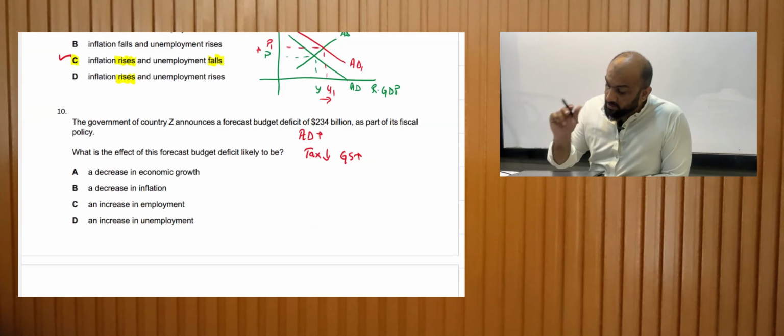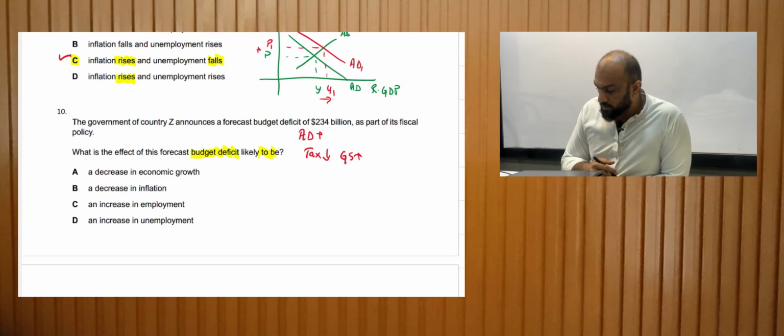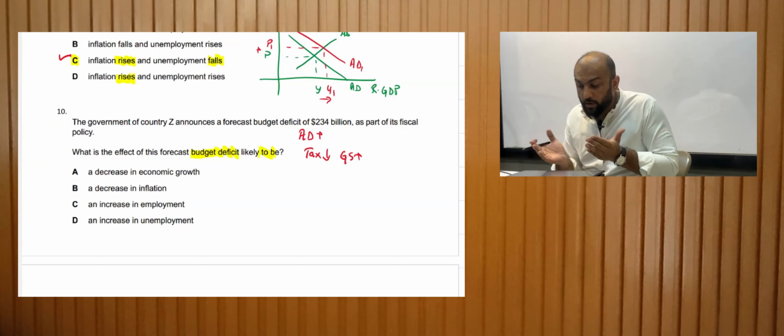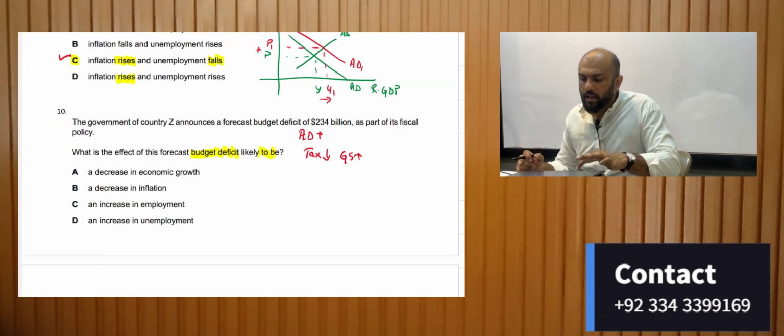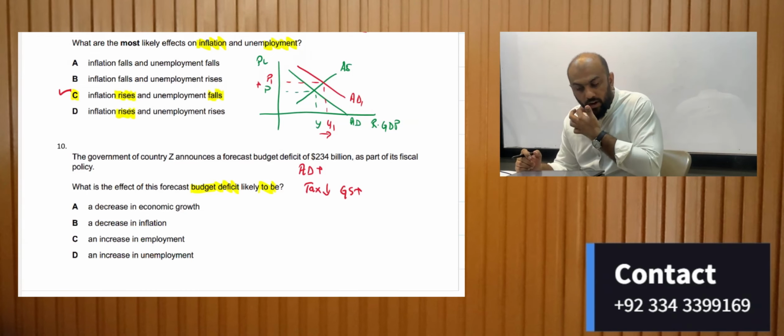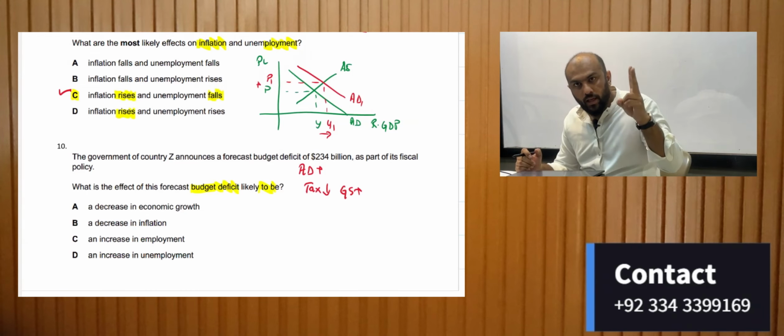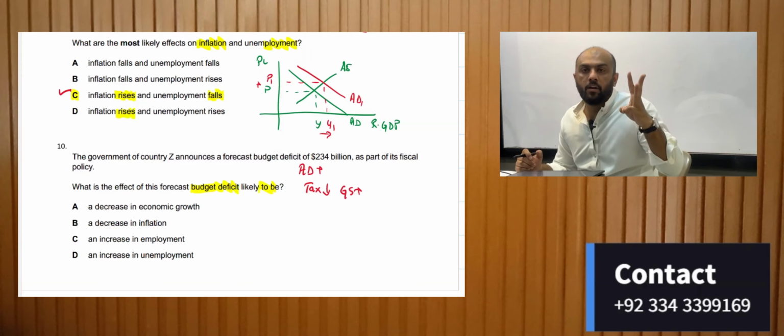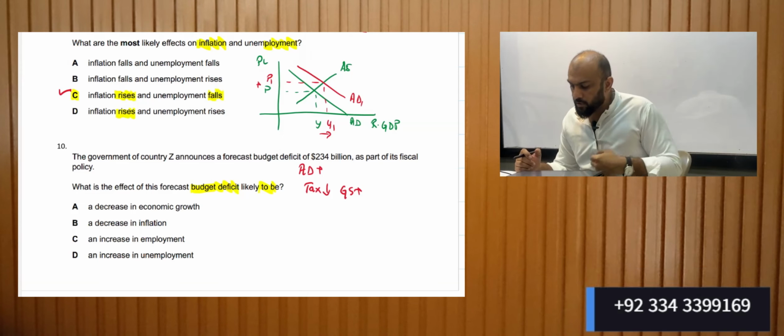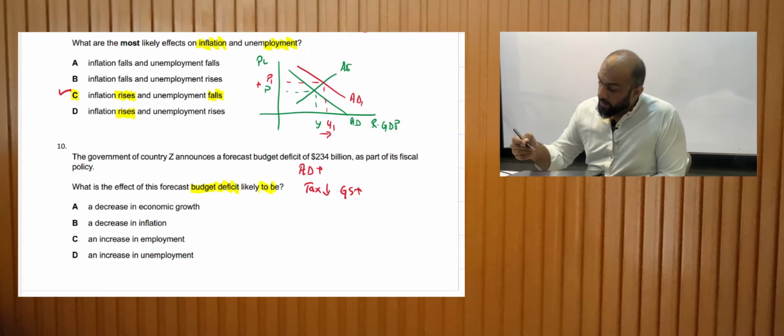What is the effect of this forecast budget deficit likely to be? Now, it's just a forecast. So what is it going to do? It's going to increase the aggregate demand. And we can see when the aggregate demand increases, unemployment would fall, inflation would increase, and economic growth will also increase. Let's look at the options.